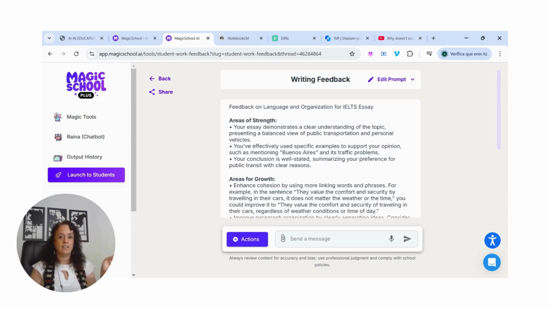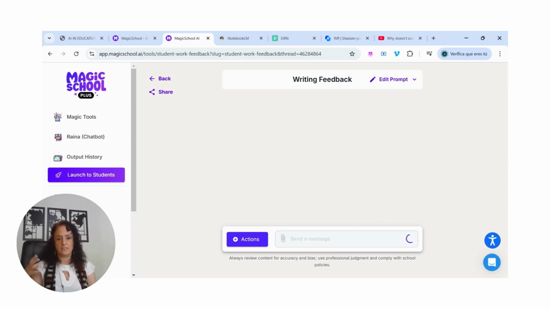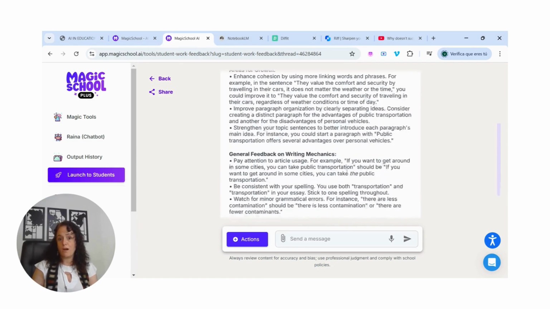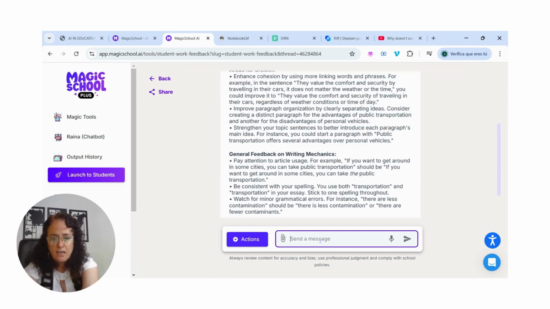Look. Okay, areas of strength: your essay is very good because of this, because of that. Areas for growth: wow, you still need to strengthen your topic sentences. For example, wow, general feedback on writing mechanics, spelling, punctuation, all these issues. Yes, I still feel that it's a bit too hard.